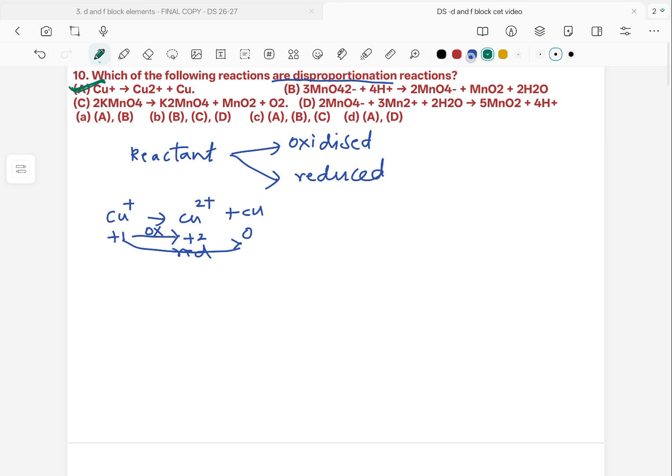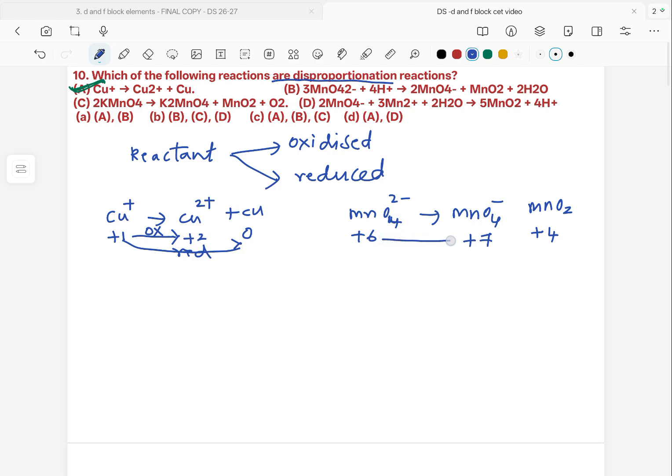Let us check out the remaining also. Here second option, MnO4 2- converting into MnO4- and MnO2. Here it is 8 minus 2, it is +6, whereas here it is +7, whereas here it is +4.